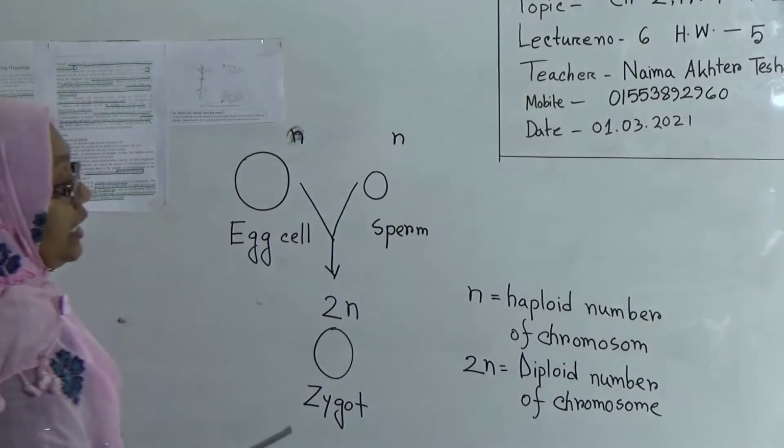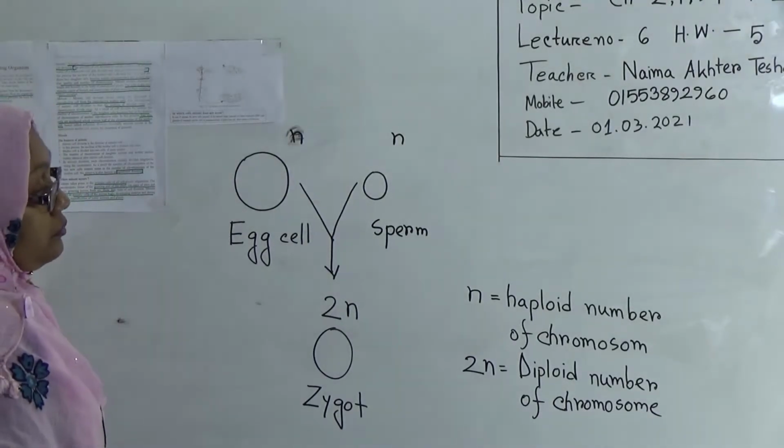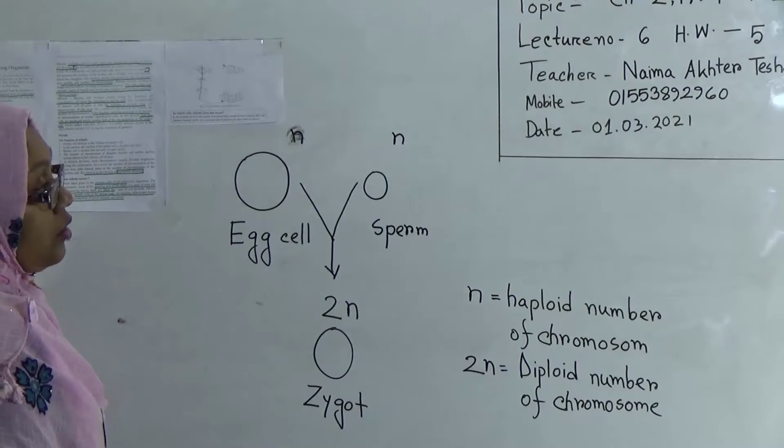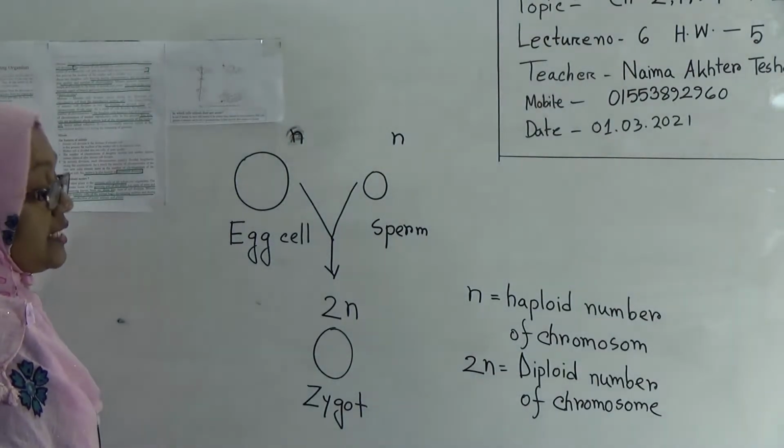We know that in the human body we normally contain 23 pairs or 46 chromosomes.